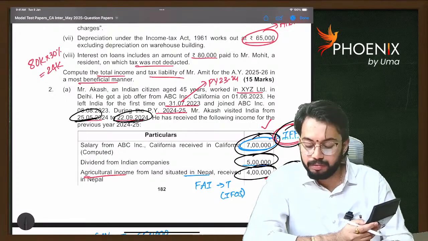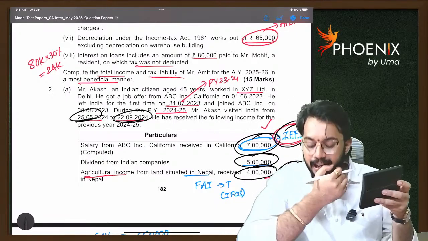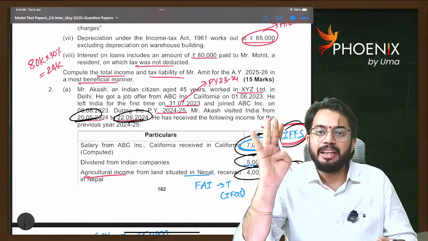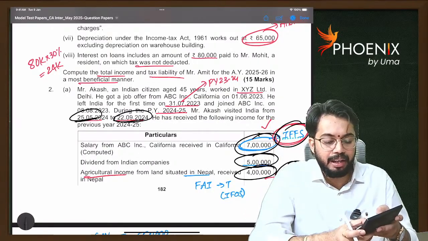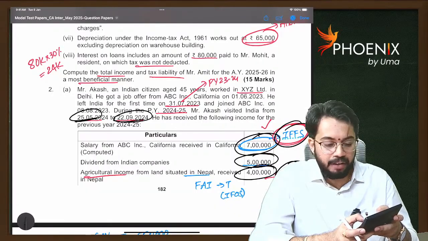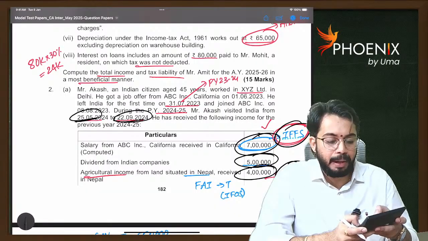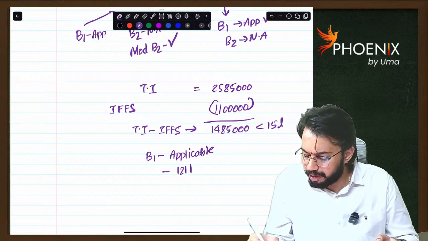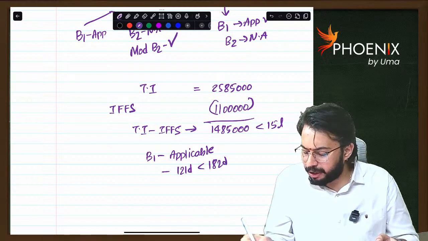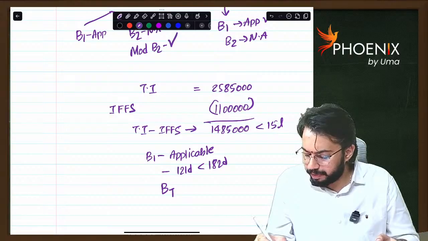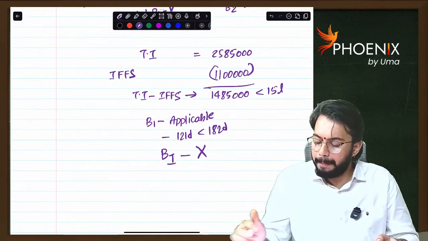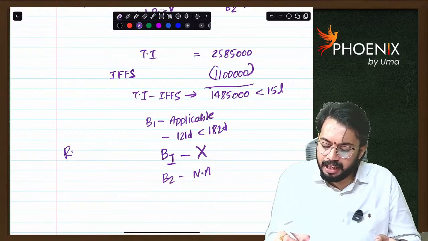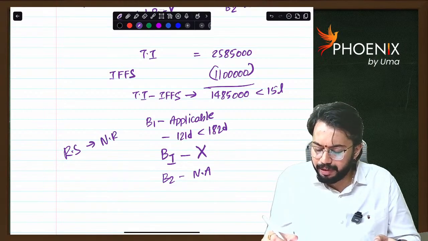So, in May, how many days did he stay in India? 25, 26, 27, 28, 29, 30, 31. 7 days in May. June 30, July 31, August 31, September 22. 121 days he stayed in India, which is less than 182 days. B1 not satisfied. B2 is not applicable. So, residential status will be non-resident.